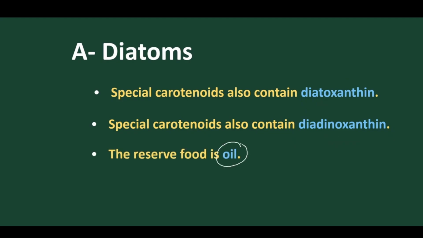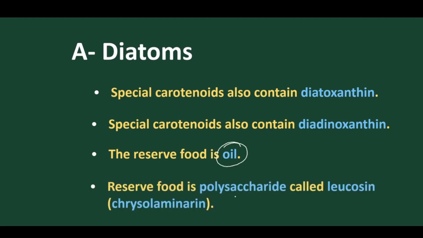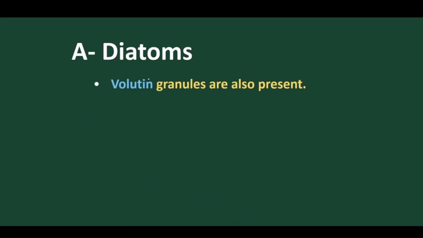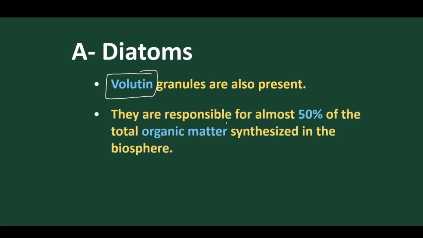The reserve food material is oil, and also starch. The polysaccharide present in diatoms is called leucosin or chrysolaminarin. Very important. The reserve food material is oil. In addition to oil, they also contain polysaccharides, called leucosin or chrysolaminarin. So we should remember this particular point. It is very important from the NEET exam point of view. And sometimes they contain phosphate granules or volutin granules in addition, but these volutin granules are present in trace amounts.